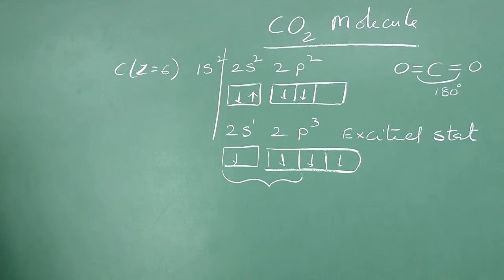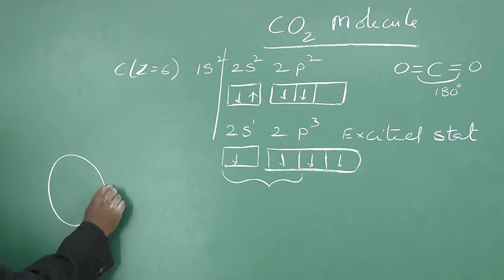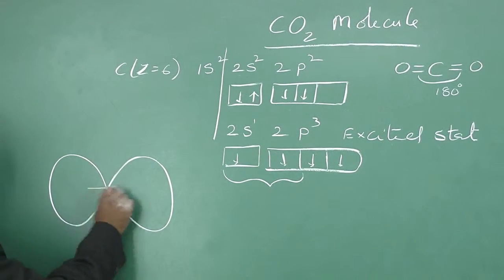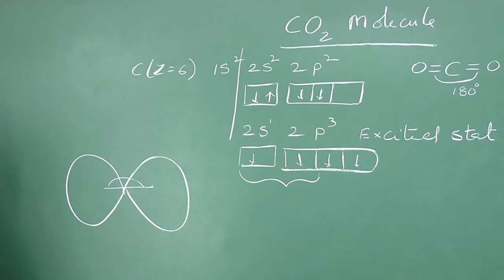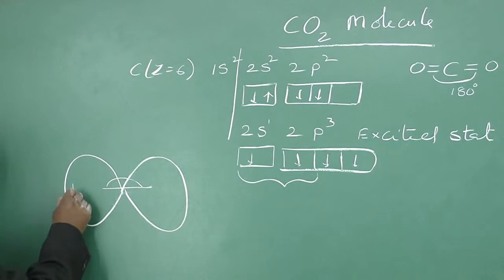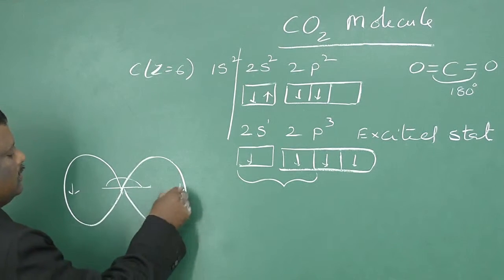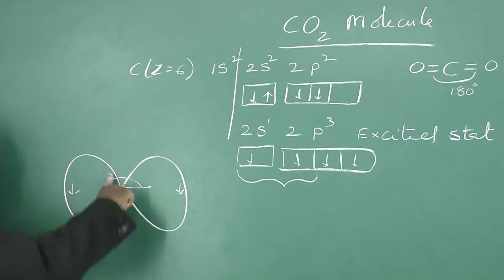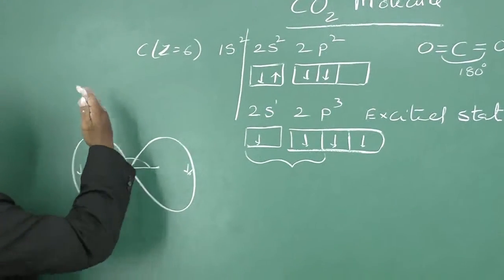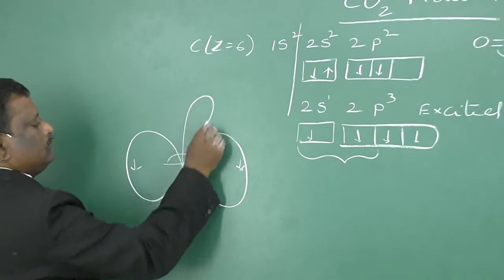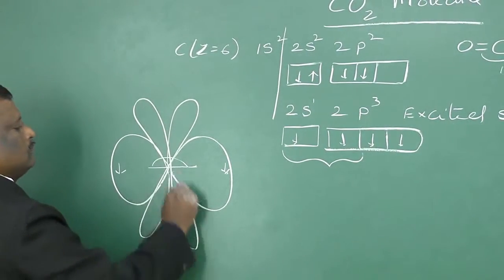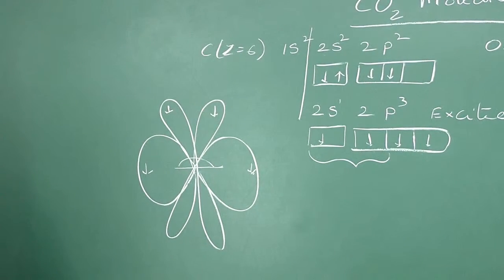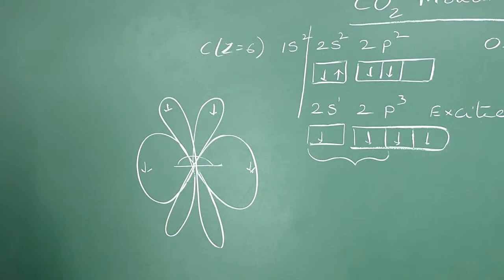When carbon is involved in sp hybridization, it forms two sp hybrid orbitals, and these two orbitals are linearly arranged with a 180 degrees angle, and both orbitals are filled with one electron each. This is one sp hybrid orbital and this is another sp hybrid. Perpendicular to this, there are two p orbitals, one like this and the other like this. This is the position of the carbon atom.